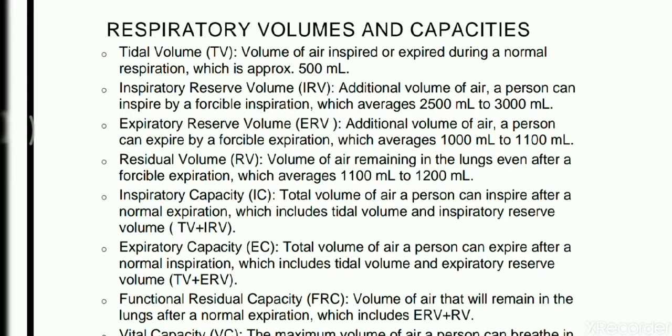So what is residual volume, RV? It is the volume of air remaining in the lungs even after a forcible expiration. So RV must be there whether it is a normal or forcible expiration. That is about 1100 to 1200 ml.